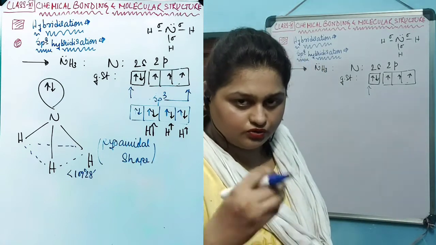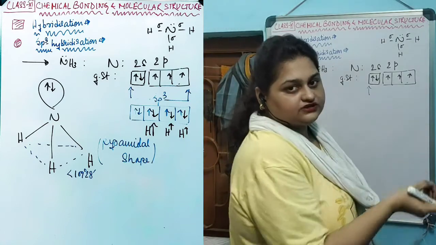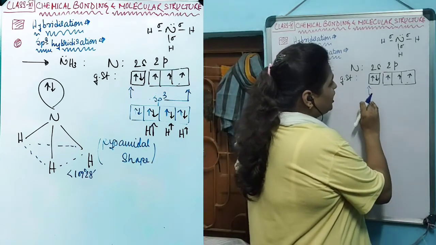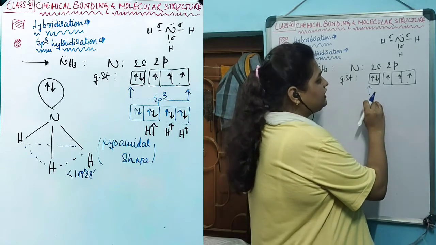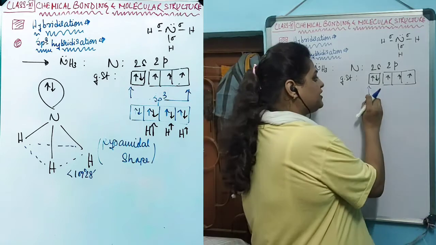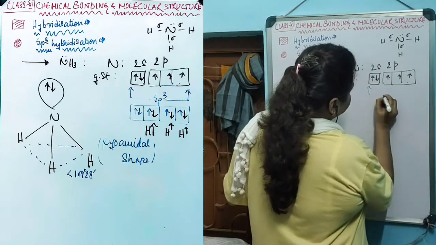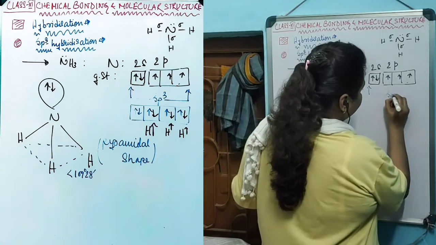So to construct this structure, I need only p orbitals, but during hybridization I need to start from s, including s, because I cannot leave the inner orbitals to start the hybridization. I always have to start from the inner orbitals in the valence shell. So s needs to be included, and 3p is needed.